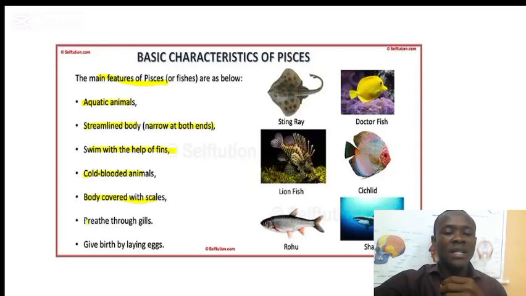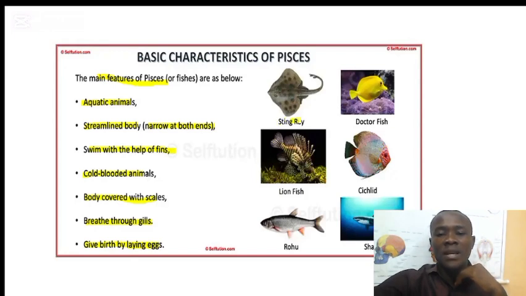And the next one, they breathe through their gills. For them, they don't have lungs. What they use for respiration is called gill. And they give birth by laying eggs. Animals that give birth by laying eggs, as we have on the slide, are called oviparous animals. So these are examples of organisms under the superclass Pisces.